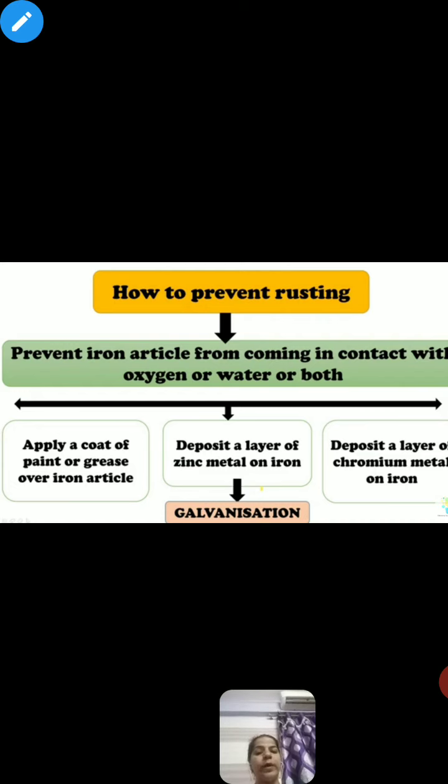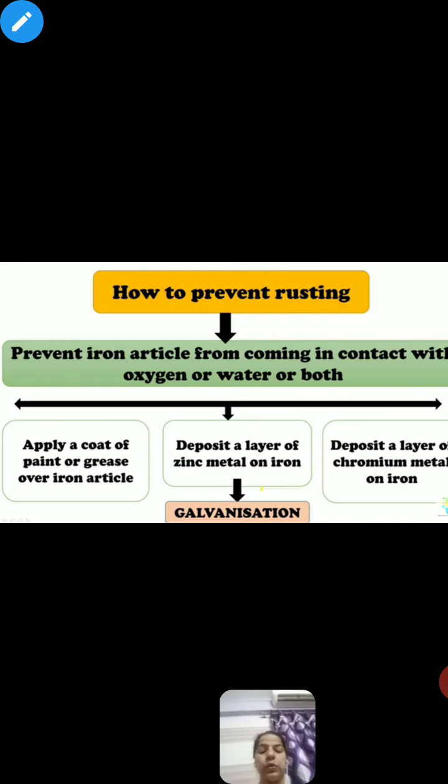For any iron article, to protect it from rust, what we have to do is paint or grease that particular object. Next, deposit a layer of chromium metal on iron. To protect iron from rust, if we deposit a layer of chromium metal over it, then that particular object can also be saved from rusting.